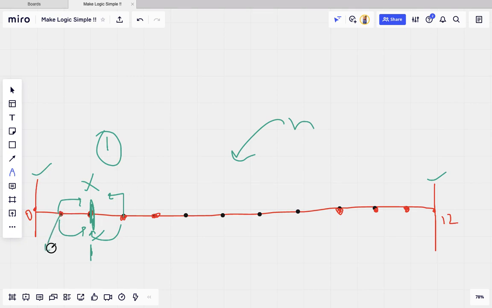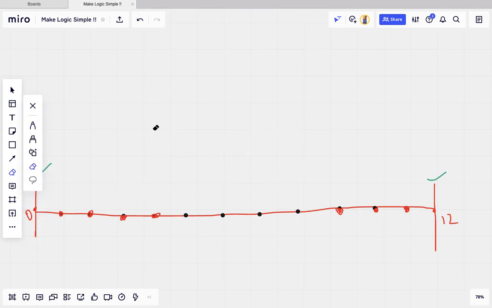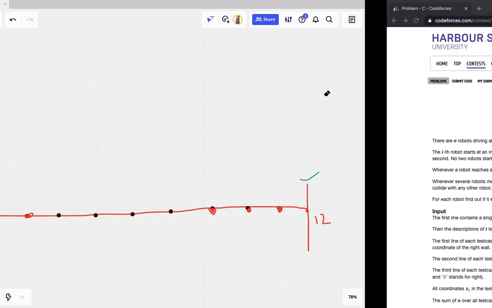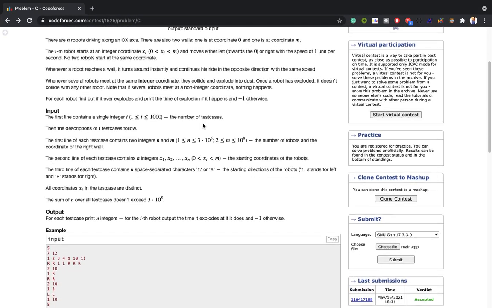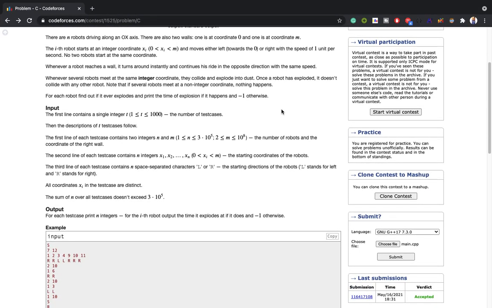For one robot it will survive 1, and for the second robot it will survive 1, because after 1 second they both will be destroyed at x equal to 2, right? And if a robot is unable to be destroyed, like if we have only one robot moving, no other robots will be present to destroy it, and it will never be exploded, right? So in this case we will print -1. Okay, so now how can we implement this logic?